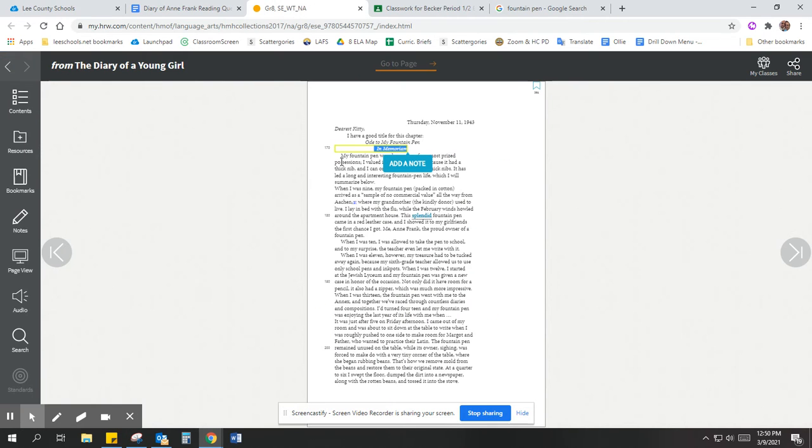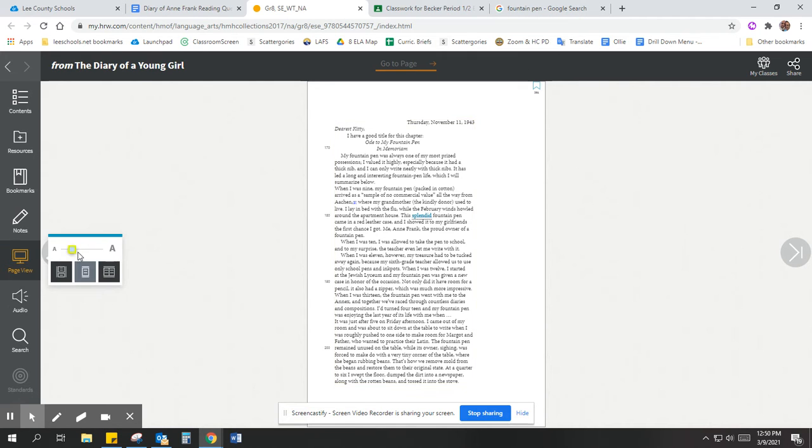So we're going to have to figure out what happened to her fountain pen, why she's dedicating this diary entry to it, because apparently it has died, right? That's sort of some personification. She's treating it like a person who has died, and now we're going to have a memorial for it. So let's see what she says.